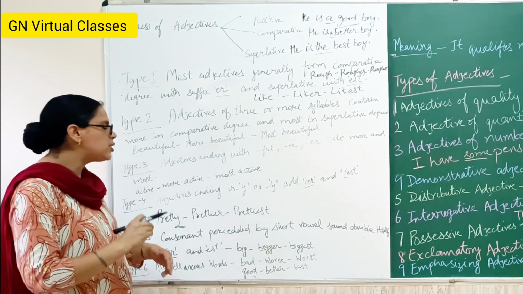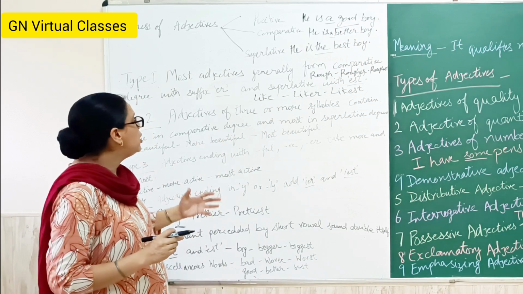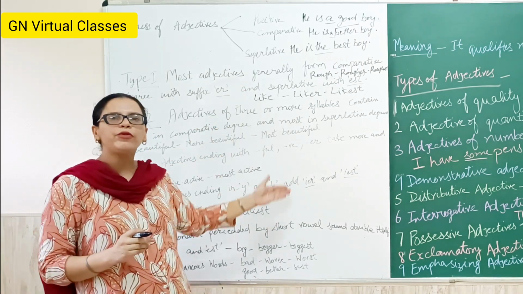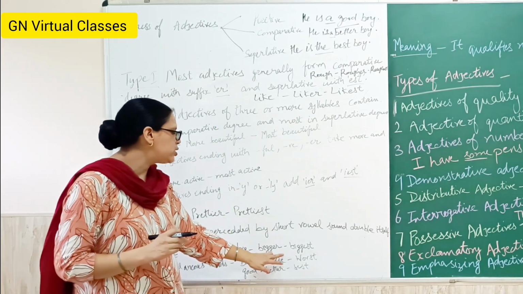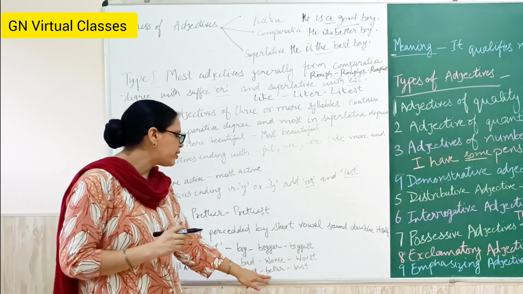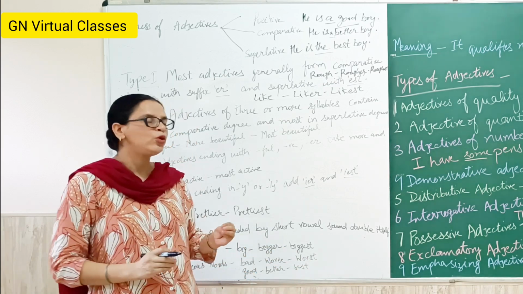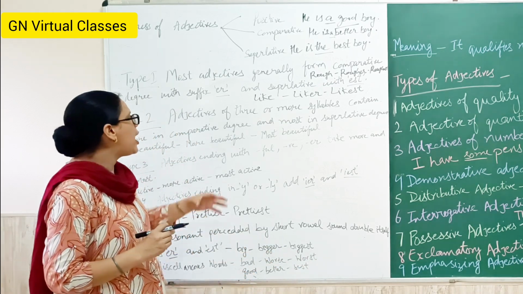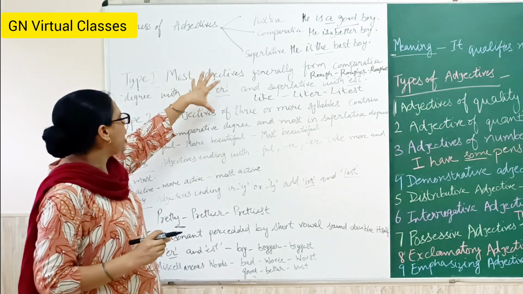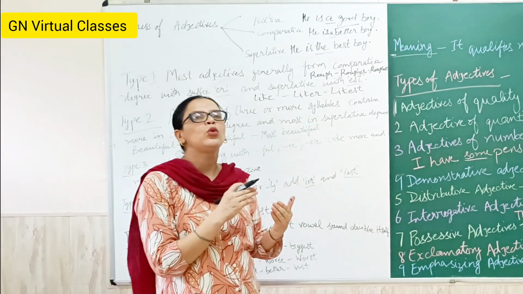Then type 6 is the miscellaneous words which don't come under the 5 types, like bad, worse, worst, good, better, best. So you have to learn miscellaneous words, and for the other types of degrees you have to learn the rules.